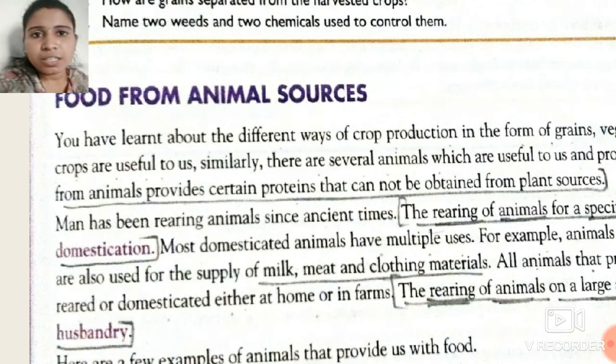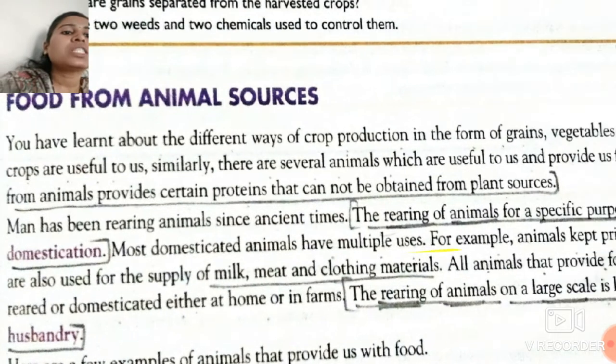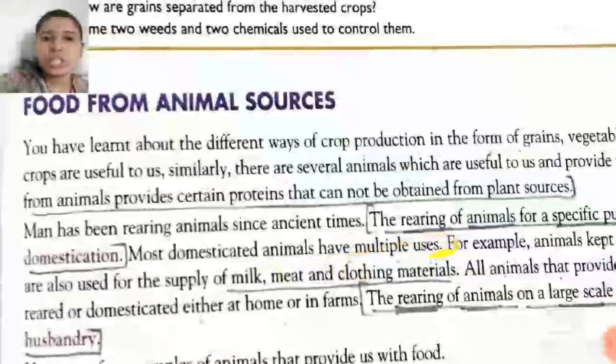Certain cats are there. Cows or oxen are at the farmers' homes. So there are certain animals which are reared for a specific purpose. This is known as domestication. You have to underline this line, students: the rearing of animals for a specific purpose is known as domestication.